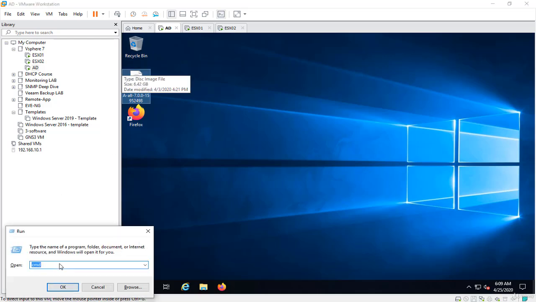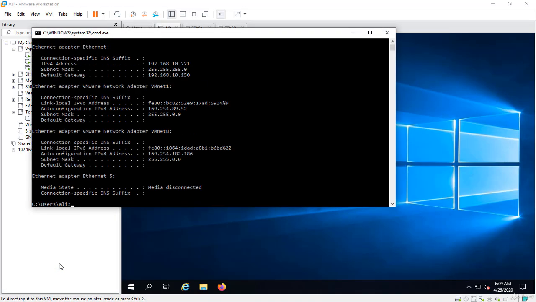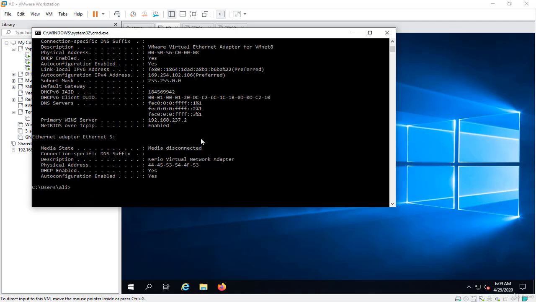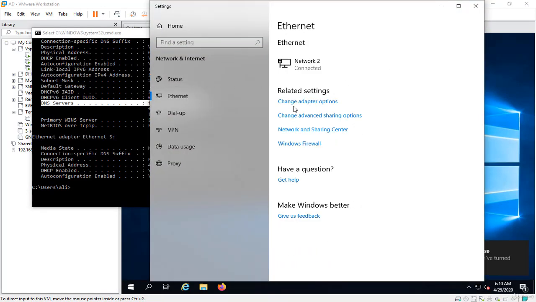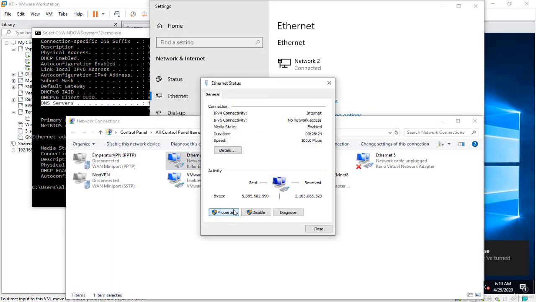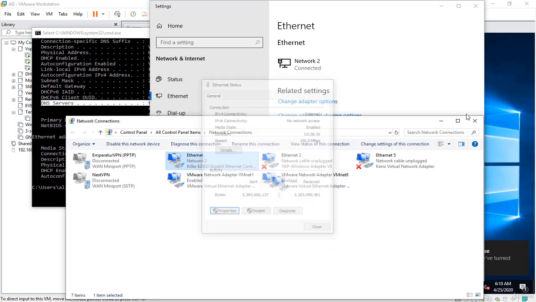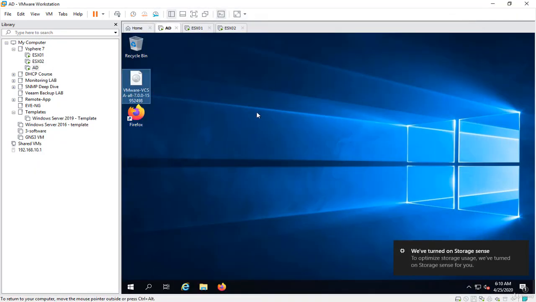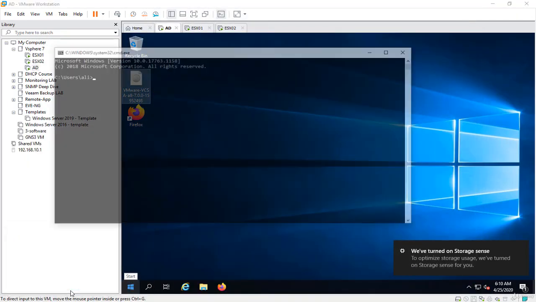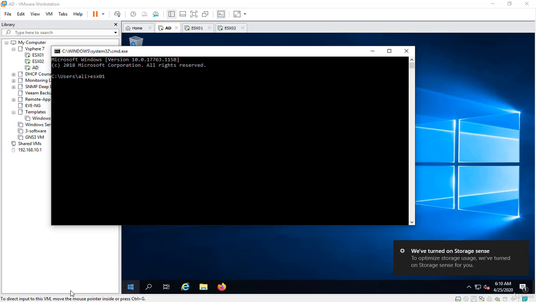That means, let me show you here, ipconfig /all. You should use the IP address of your Active Directory as the DNS. Let me show you here. Like this, pointing your DNS to the Active Directory. That means now we can ping our ESXi by name from our local PC.